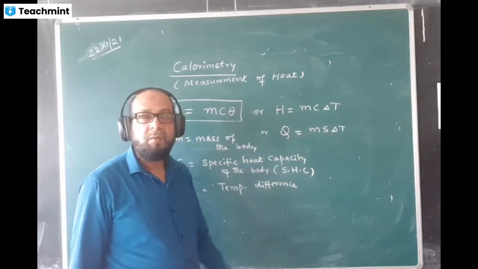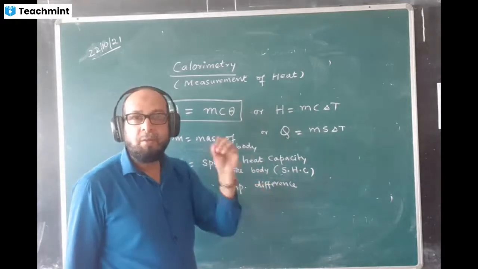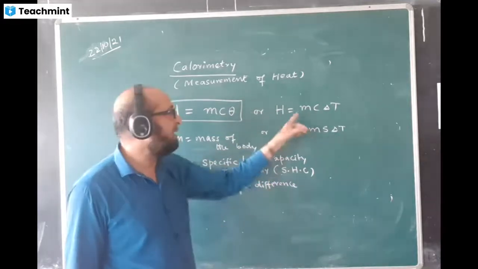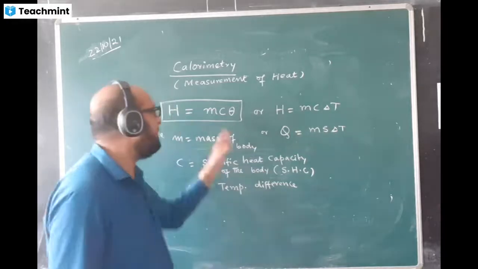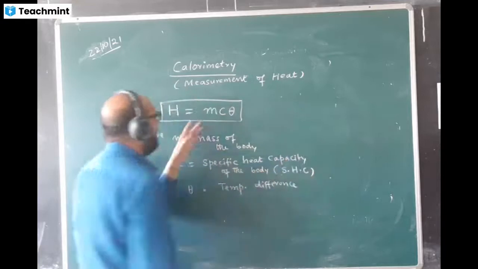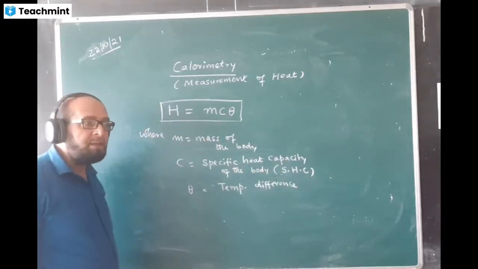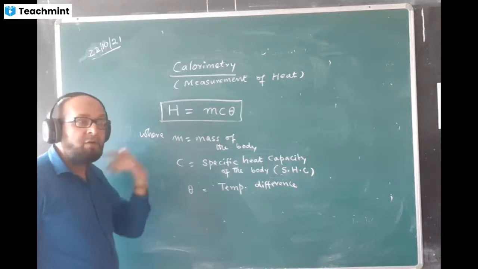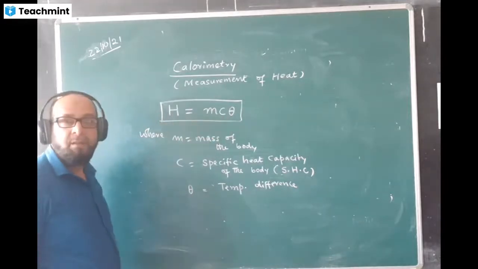So in different books they have given it in different manner. In your concise book they have written it like this: m c delta t. But instead of using delta t, I will be using theta. Theta is easy to write. I will follow this formula of heat. What is the formula of heat gained or lost by a substance? The formula is m c theta.